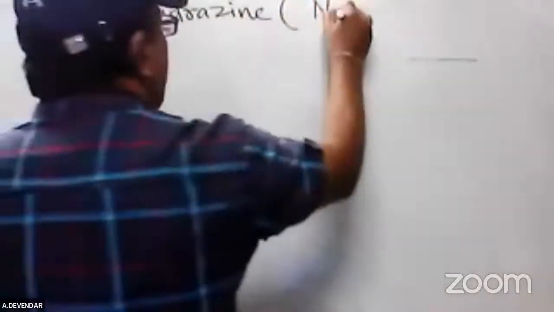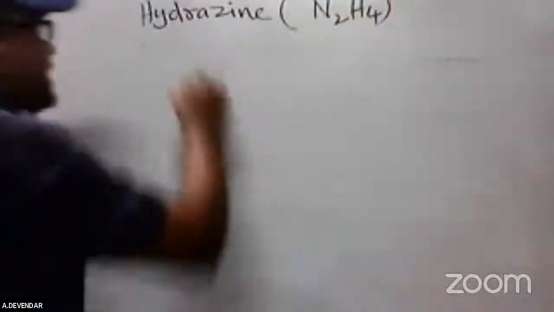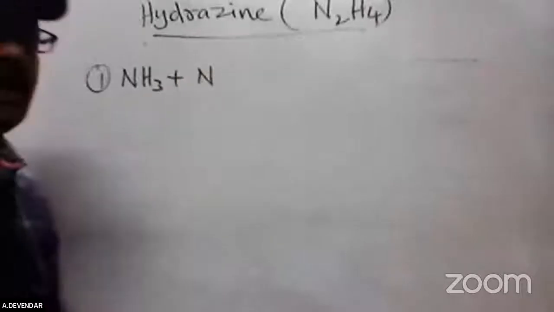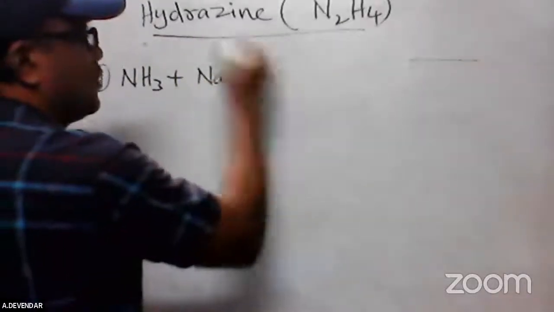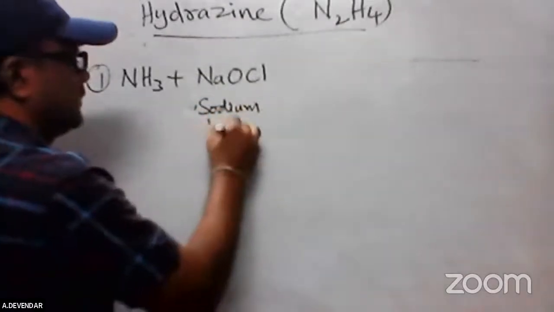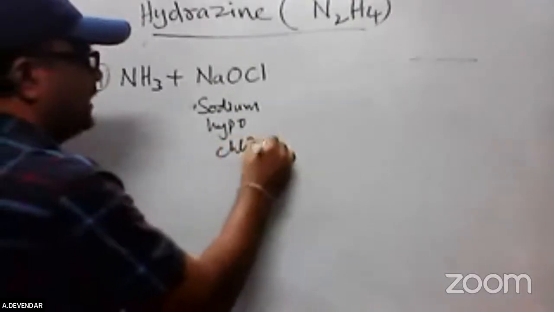Next, one more question is the preparation of hydrazine. What is the formula of hydrazine? N2H4 is the hydrazine formula. How is hydrazine prepared? Simple. Ammonia is reacted with sodium hypochlorite, NaOCl.